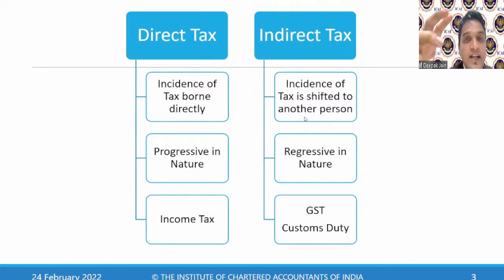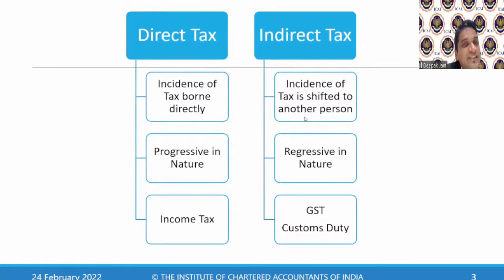Everybody pays the same taxes. There is no progressive saying that, okay, my income is more, so I'll pay more taxes. No, if the same product is purchased, the same tax is paid by everyone. So that's the reason it is regressive in nature. Example of direct taxes: income tax. And indirect tax, you have examples of GST and customs duty.